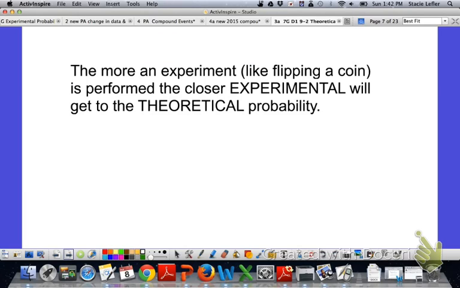Now, a key point here is that the more you perform an experiment, like flipping a coin, the closer the experimental is going to get to the theoretical. So just flipping a coin 10 times isn't going to possibly get you very close to the theoretical, but if you flip that coin 1,000 times, you're going to become very close to the 50% chance of landing on heads.